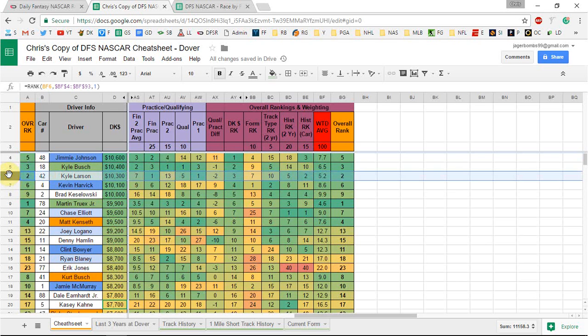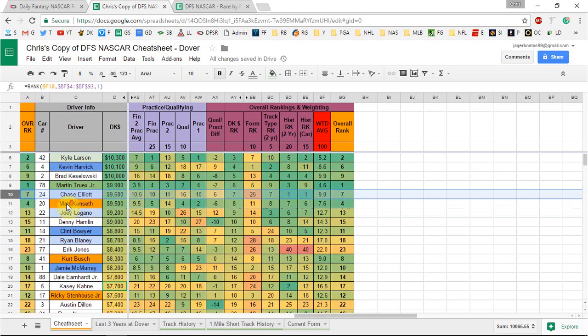Kyle Larson's number 2 in the overall model this week. He's starting 5th. He was fastest in opening practice, slowed down a little bit after qualifying in practice 2, but then came out and he was fastest in final practice again, so I think he could definitely be a dominator this week as well. Could definitely get in the victory lane again as well.